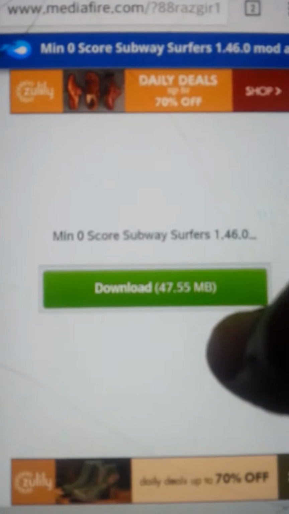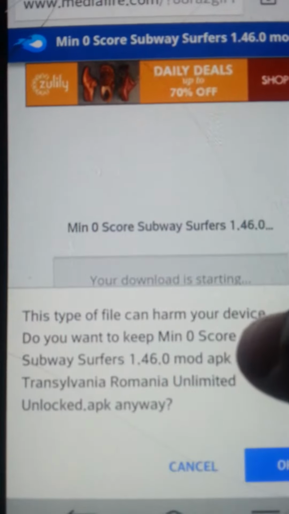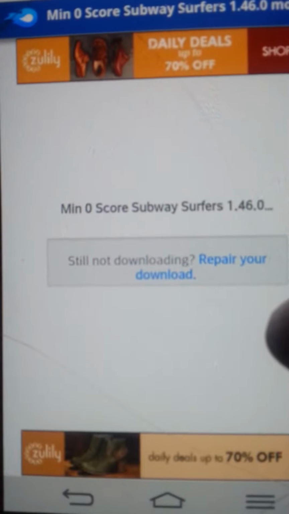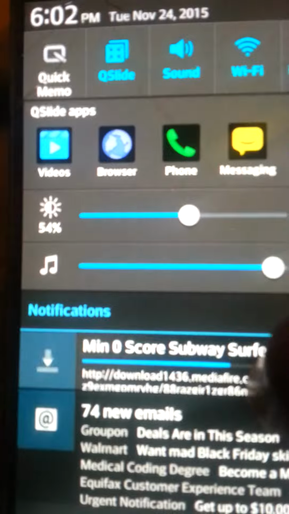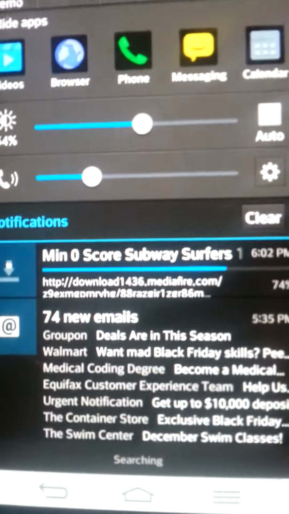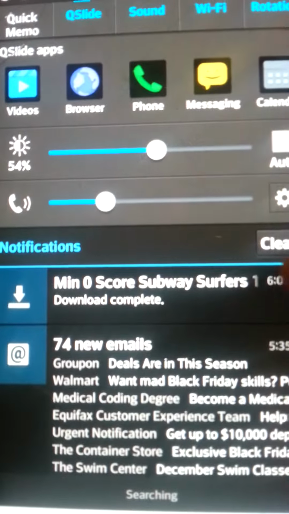Oh, I'm sorry about that. And it will say this: download. Press download. Okay, press okay. This is only for Android. Prepare your download. Wow, 74 emails. Okay, but anyway, hold on one second. It should be finished. Download is complete.